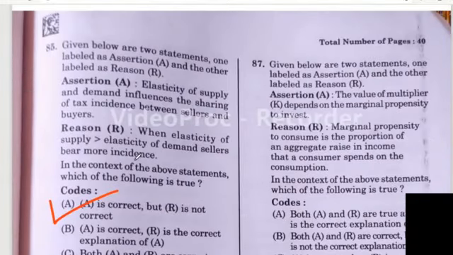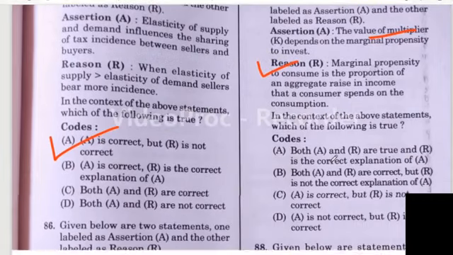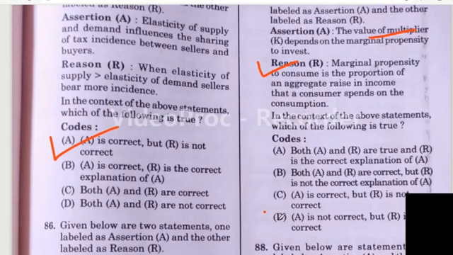Then question number 87. Assertion is the value of multiplier depends on the marginal propensity to invest. Reason is marginal propensity to consume is the proportion of aggregate rise in income that a consumer spends on consumption. There is no doubt reason is correct, but the multiplier depends upon MPC and MPS. So I think here option D is the right answer. A is not correct and D is correct.